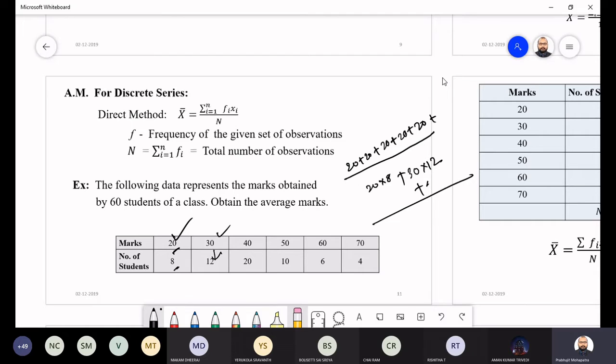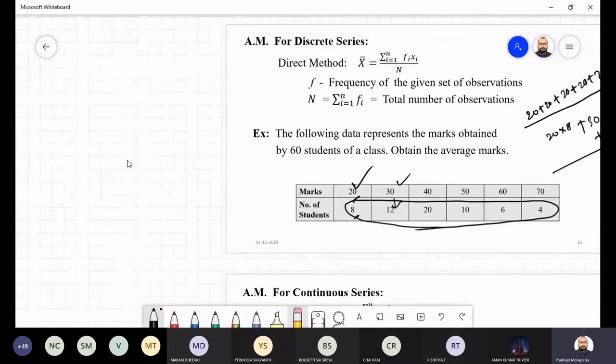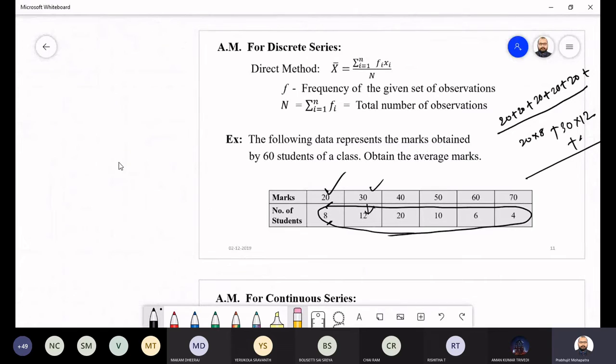So you just multiply, then divide by the total frequency. What is total frequency? It is the sum of these frequencies. What we used to do for the average: the sum of all the numbers divided by the total number of frequencies or observations.